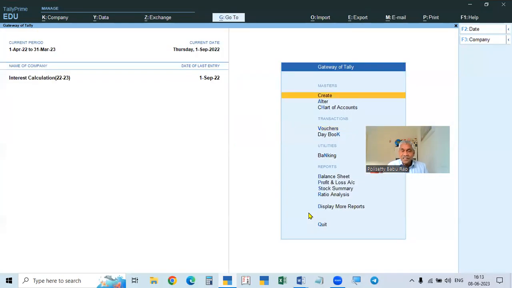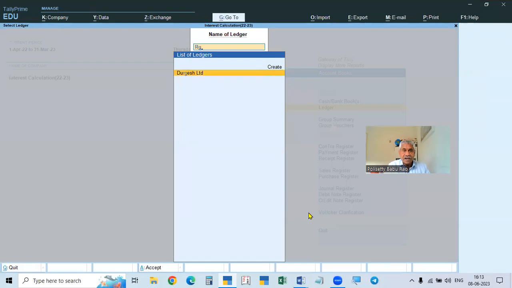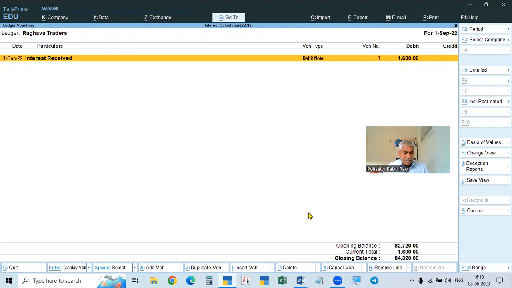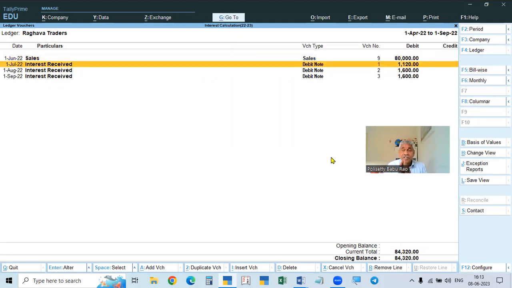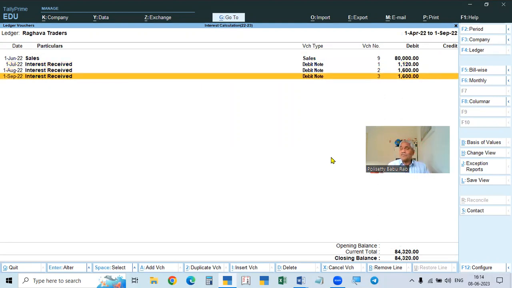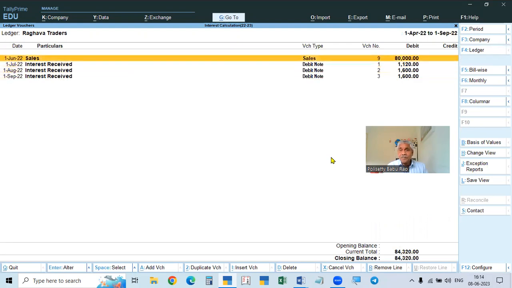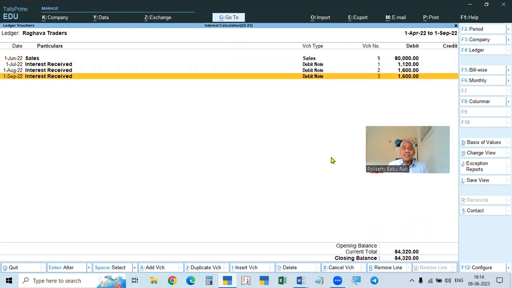So now you see in the interest window. It is transferred, means interest will not be available there. Now you can see the Raghava account, Raghava traders. See here. So from 1st June, that is 80,000 sales. First month we have given the grace period. That is why it is taken for less period. From second month onwards, the total month we are calculating 1,600, 1,600. The principal amount is the same. Interest is also the same.